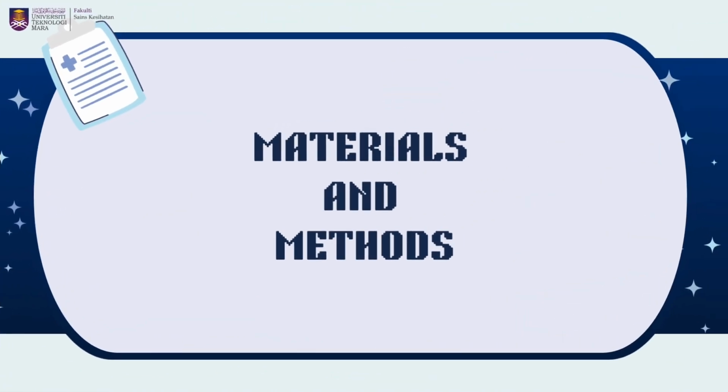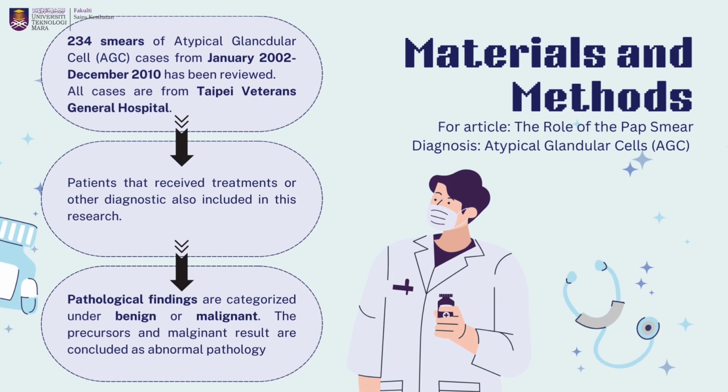Moving to the next part, which is materials and methods. In this video, we refer to the article, The Role of the Pap Smear Diagnosis, Atypical Glandular Cells, AGC, as our main journal. In this article, 234 smears of atypical glandular cell, AGC, patients were examined from January 2002 to December 2010. The Taipei Veterans General Hospital is the source of all cases. This study also included patients who received additional diagnostic procedures or therapies. Benign or malignant pathological signs are distinguished. The precursors and malignant results are concluded as abnormal pathology.